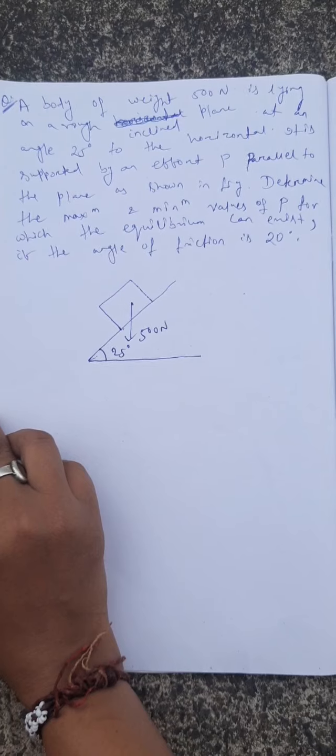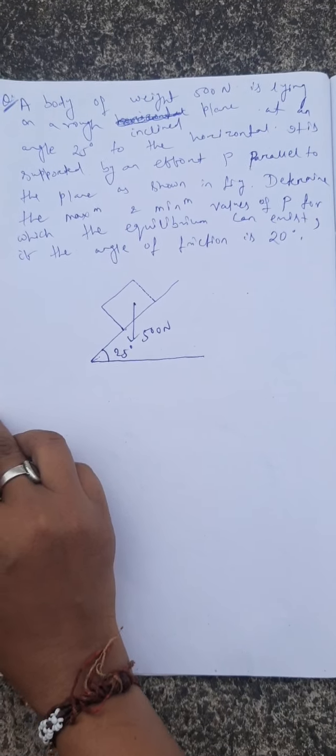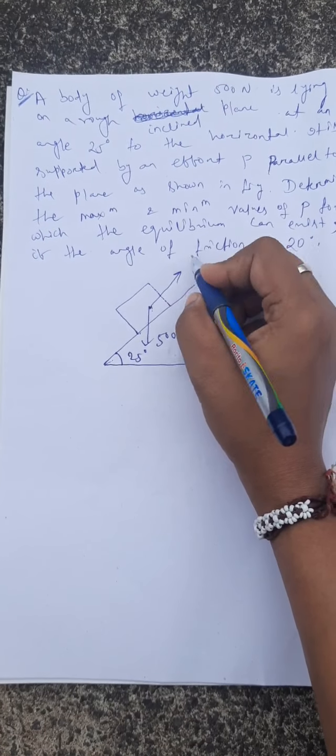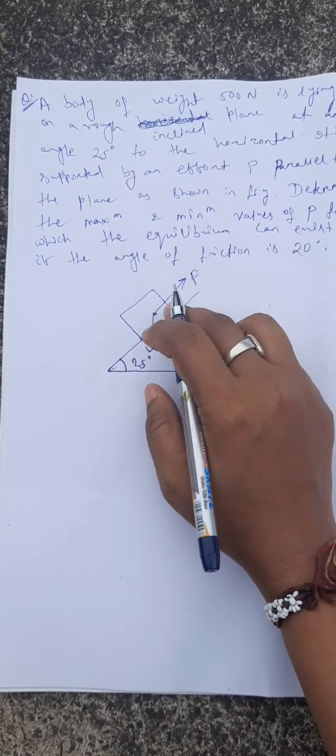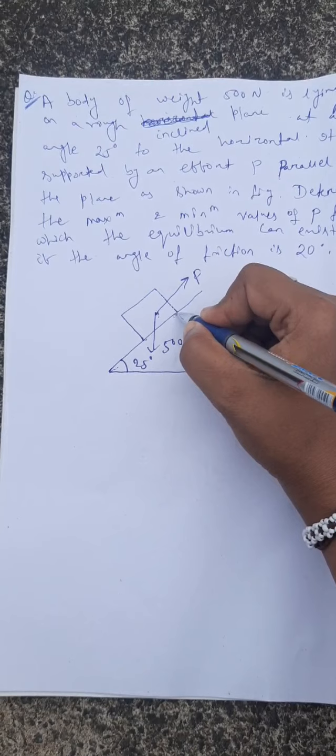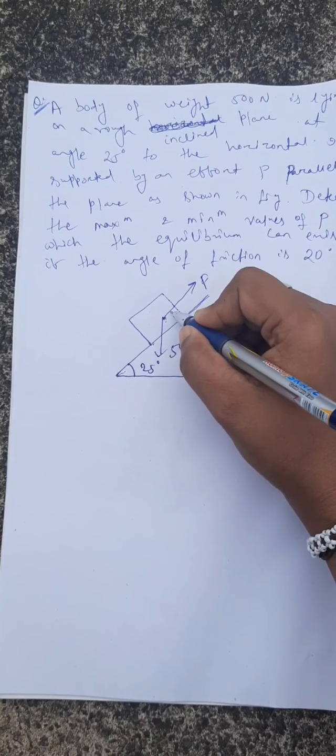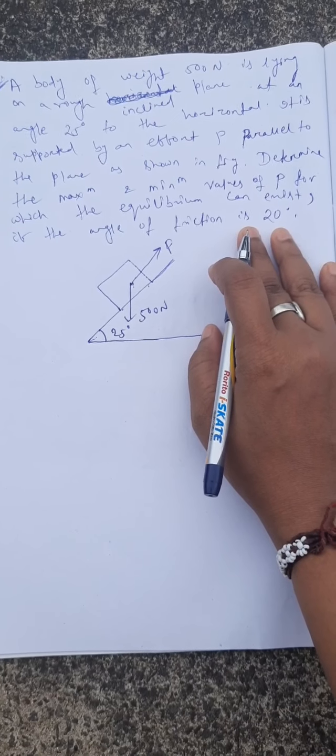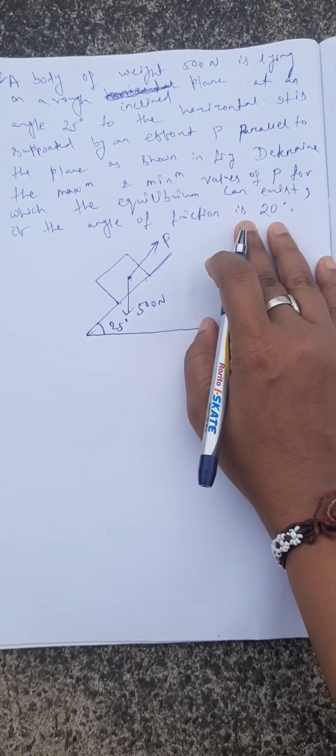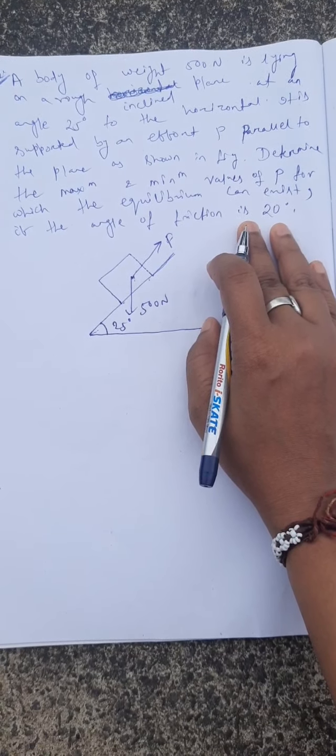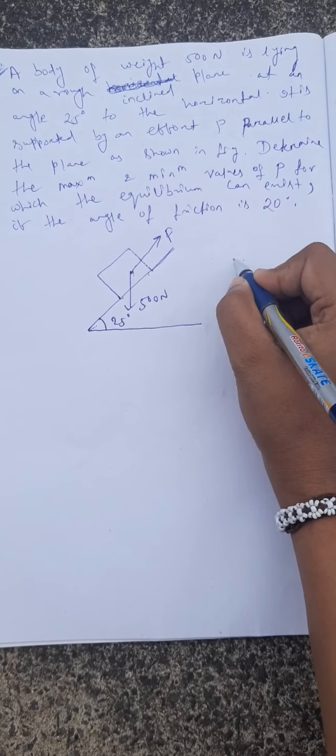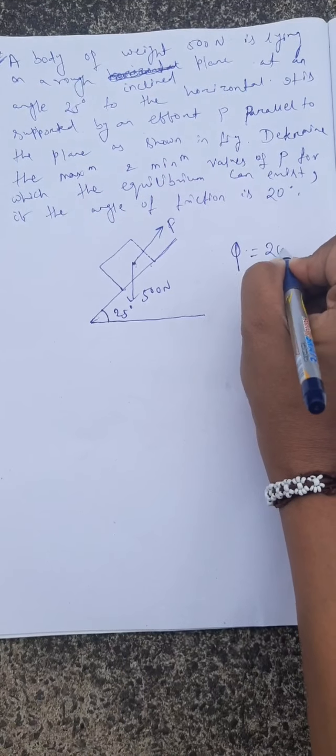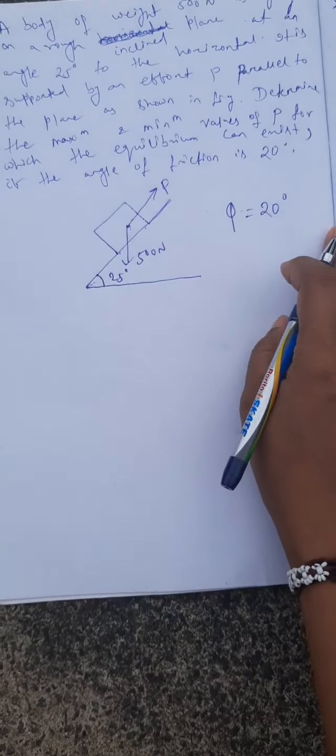It is supported by an effort P parallel to the plane. It's shown in the figure, and it is given in the question. It is supported by an effort P which is parallel to this plane. And determine the maximum and minimum value of P for which the equilibrium can exist if the angle of friction phi value is given as 20 degree, which is the angle of friction.